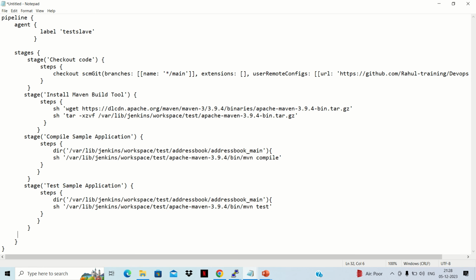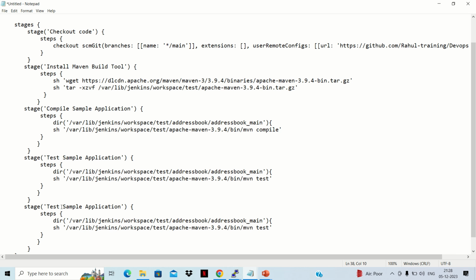Here we'll change the name because same names won't work. Package, and here also we'll change test with package. So package is done. So now checkout is done, installation of Maven is done, compilation is done, testing is done, packaging is done.